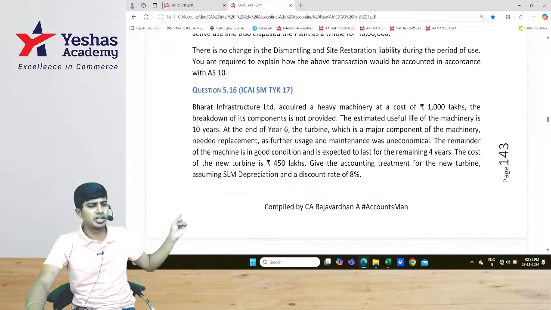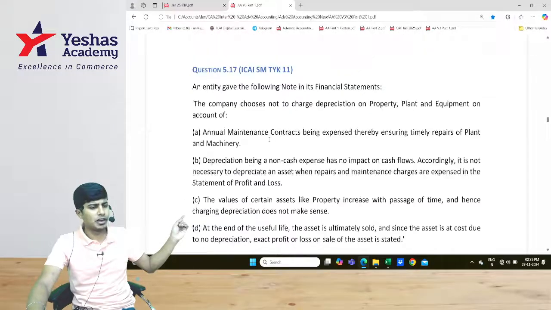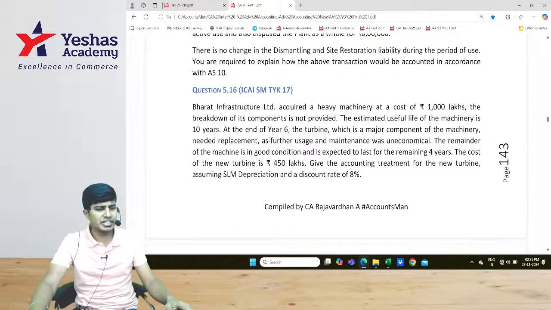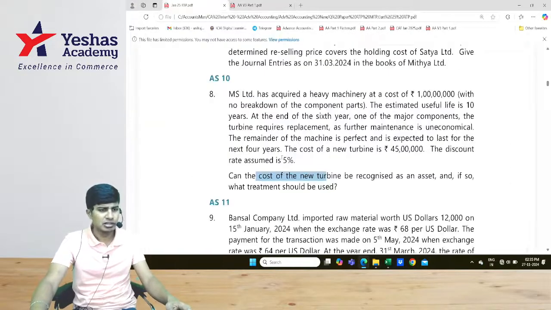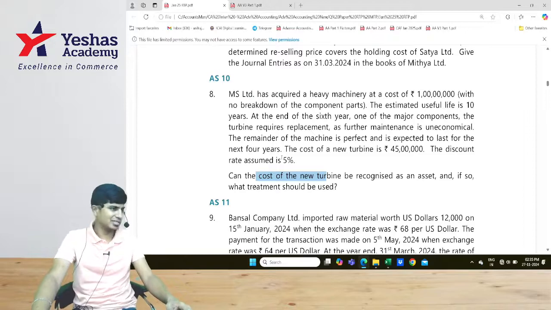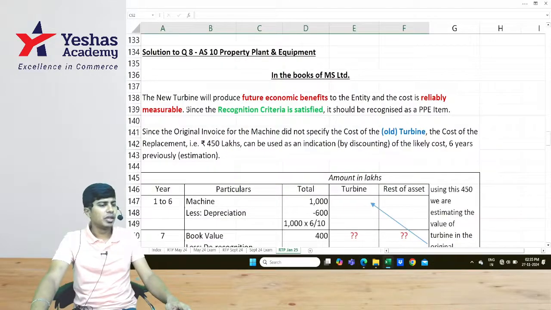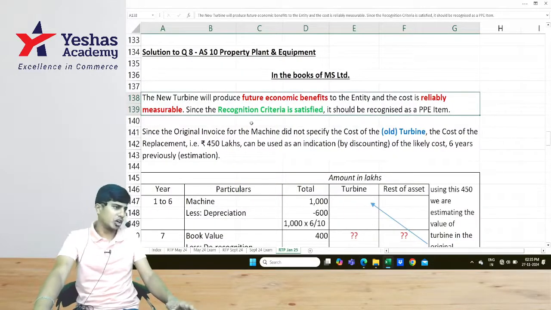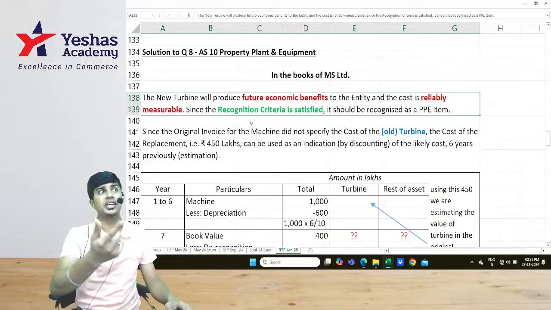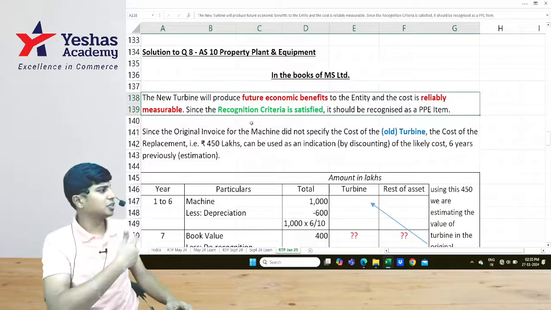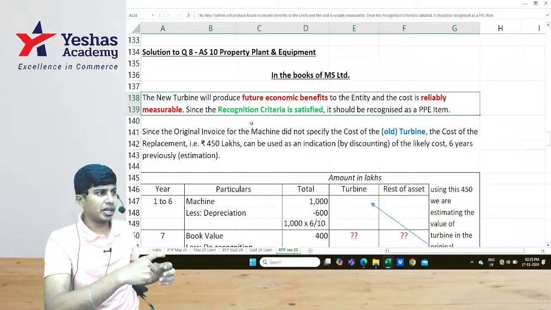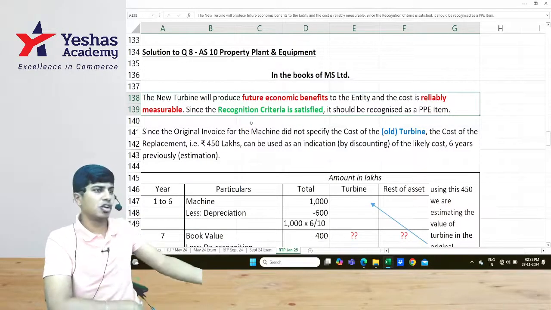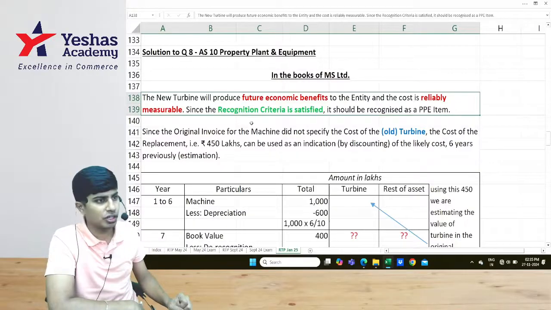The ICAI study material also has this question. Yeah, 5.16. So exactly a similar question with different numbers. 8%, 4. Oh, same numbers. Okay. 5%. Yeah, let's do this. So observe. The new turbine will produce future economic benefits. What is the recognition criteria? For recognition criteria, we should check future economic benefit and reliable measure. The new turbine is going to give us future economic benefit because the machine will run because of that new turbine.